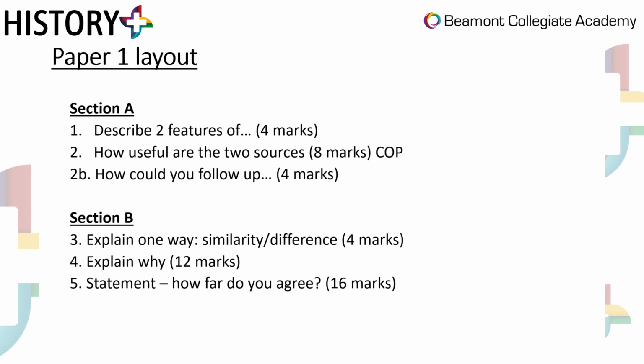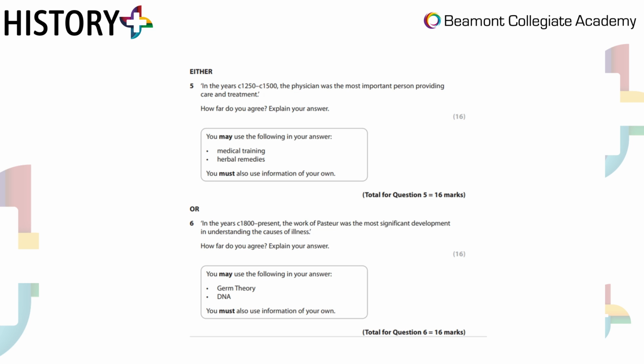Section B is your knowledge and your essay writing, in particular your 16 mark question, which we're going to focus on today. So remember, on your exam, it will appear to you like this. It's either going to be question 5 or question 6. It shows you two 16 mark questions. You only answer one. So you pick the one that you think you've got an opinion on, because you need to write your judgments, and you pick the one that you can write the most about, the most knowledge about.